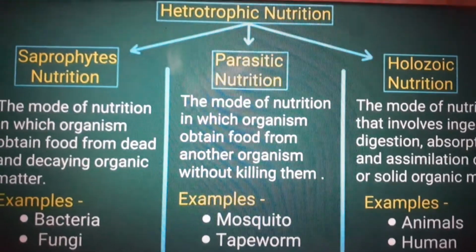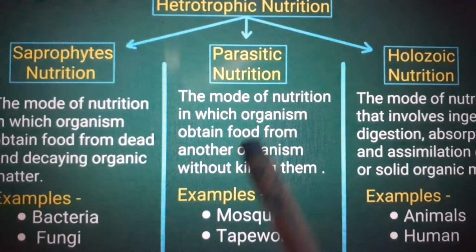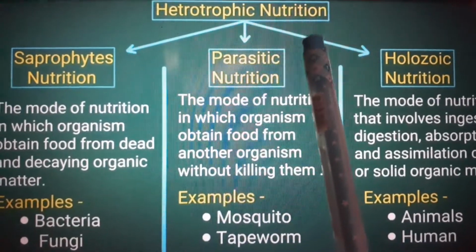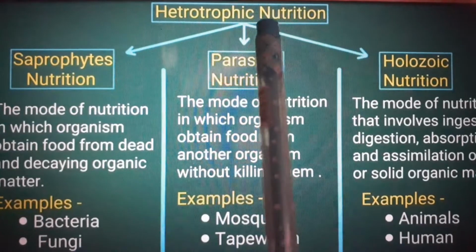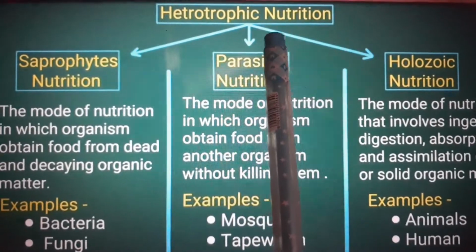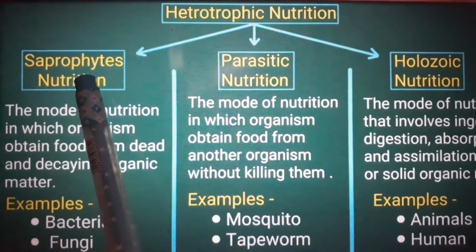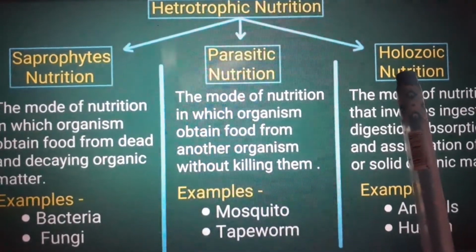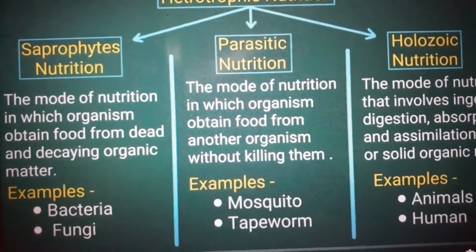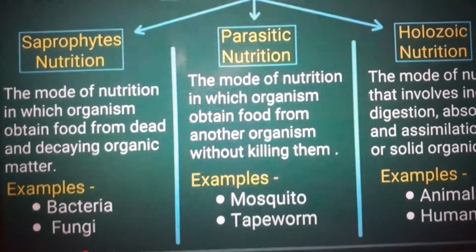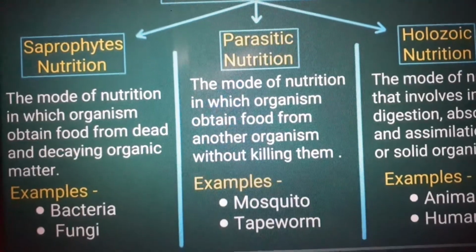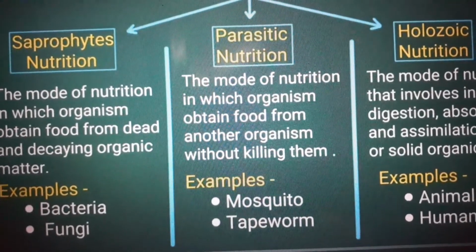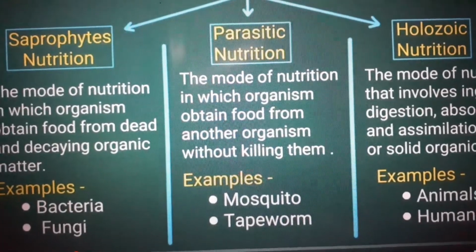Heterotrophic nutrition is the mode of nutrition in which the organism depends on other organisms for its food. This is further classified into three types: saprophytic nutrition, parasitic nutrition and holozoic nutrition. Saprophytic nutrition is the mode of nutrition in which the organism obtains food from dead and decayed organic matter. A good example is bacteria and fungi.